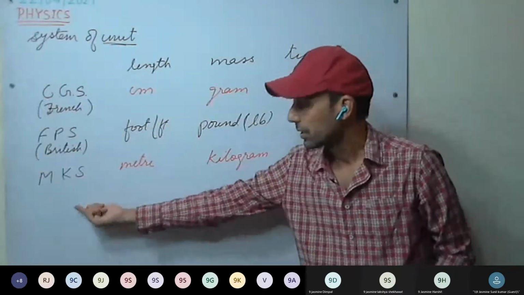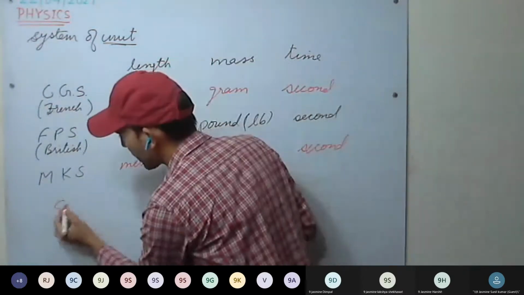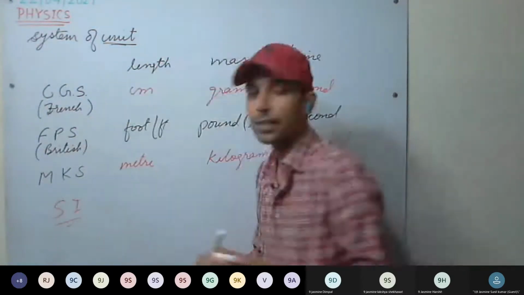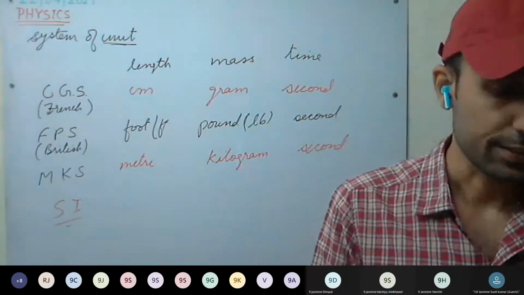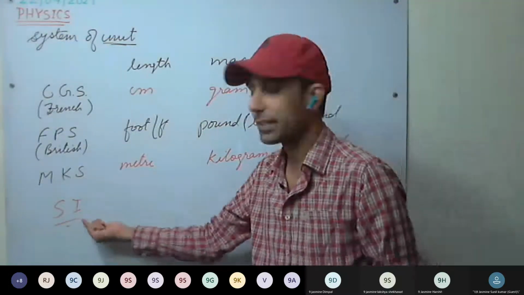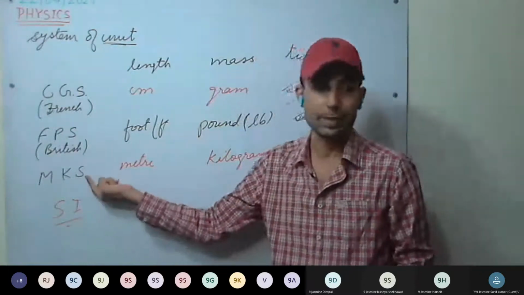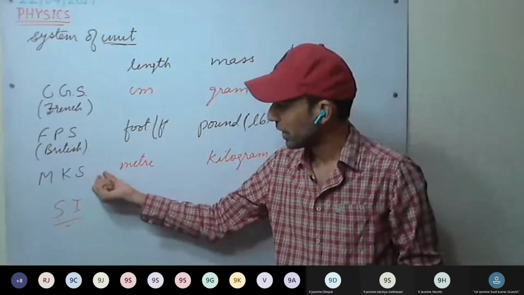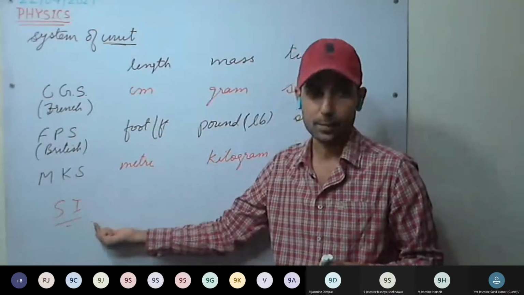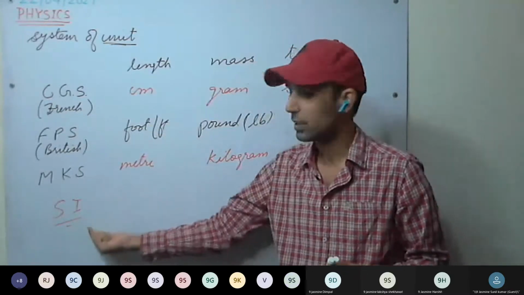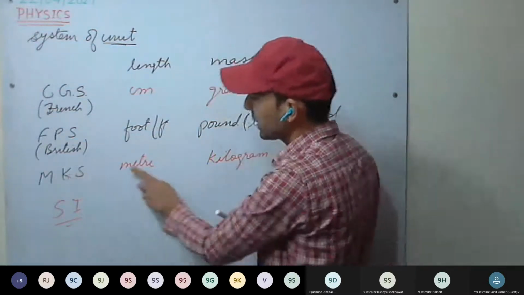So now one new system was developed, that is the SI system. International System of Units, or simply we can say SI system. SI system is nothing but the MKS system. We extended the MKS system to the SI system, and this is mainly followed throughout the world. So how did we extend the MKS system?